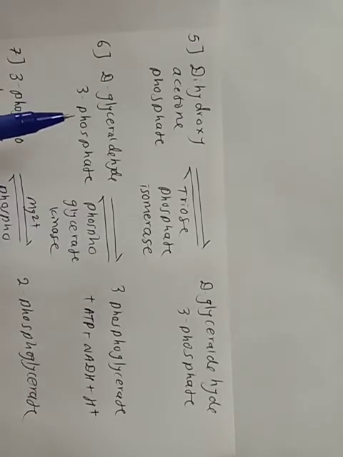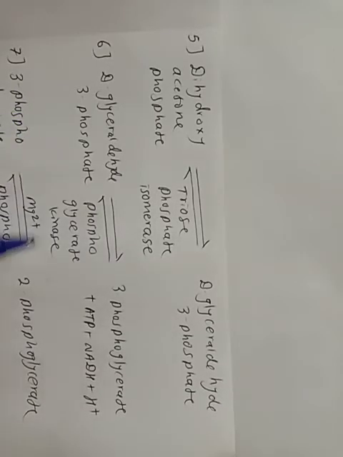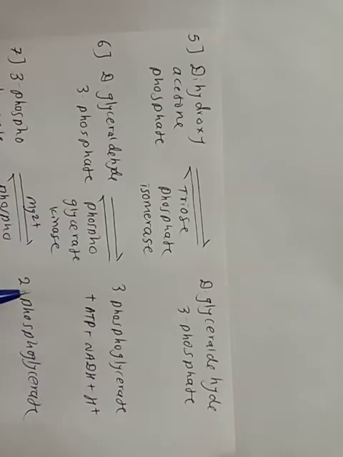Then the next reaction, D-glyceraldehyde 3-phosphate to 1,3-diphosphoglycerate. D-glyceraldehyde 3-phosphate is oxidized to 1,3-diphosphoglycerate, which contains a high energy phosphate bond.